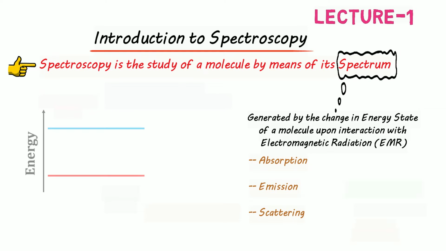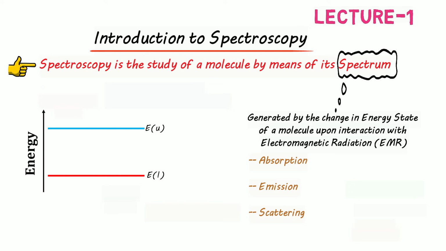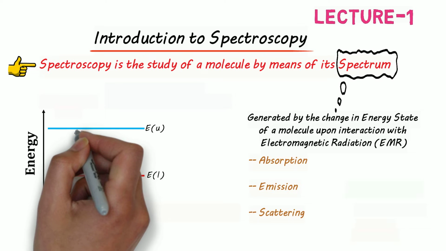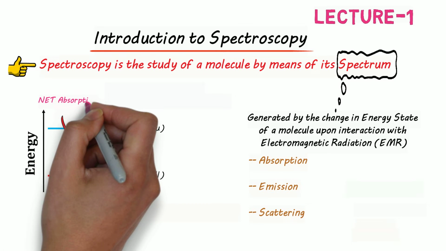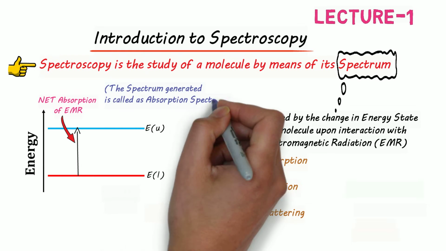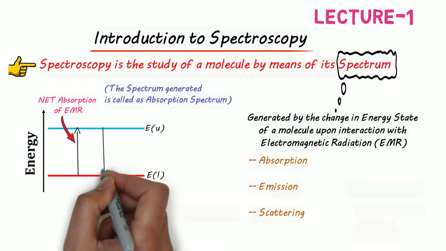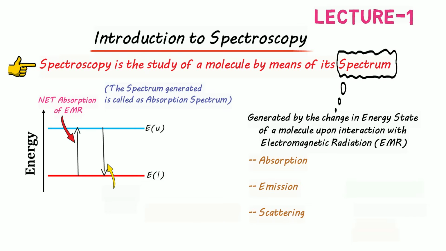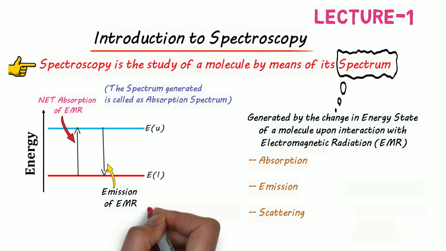This can be easily illustrated with the help of this diagram. Here you can see the lower energy state of a molecule is designated by EL, which means lower energy state, and EU is the upper energy state or excited state of that molecule. Now once a molecule transits from lower energy state to that of higher energy state, there occurs net absorption of electromagnetic radiation. The spectrum generated by this transition is called the absorption spectrum. However, if a molecule is already in the excited state, once it reaches the ground state or lower energy state, it emits the excess energy in the form of a photon, or we can say electromagnetic radiation. That is called emission of radiation, and this gives rise to the emission spectrum.